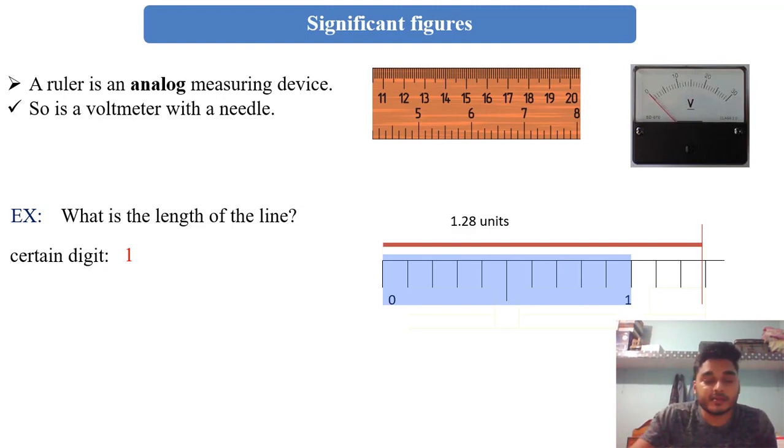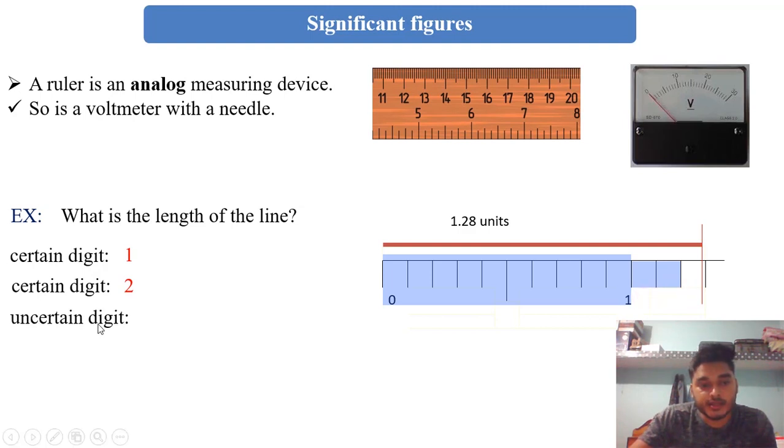Because that big step, it is 1, it is covered fully. If it were beyond 2, we could have written 2 point something. Since it is covering 1, that's why the certain digit is 1. Another certain digit is 2. Why? Because it is covering these two gaps fully.